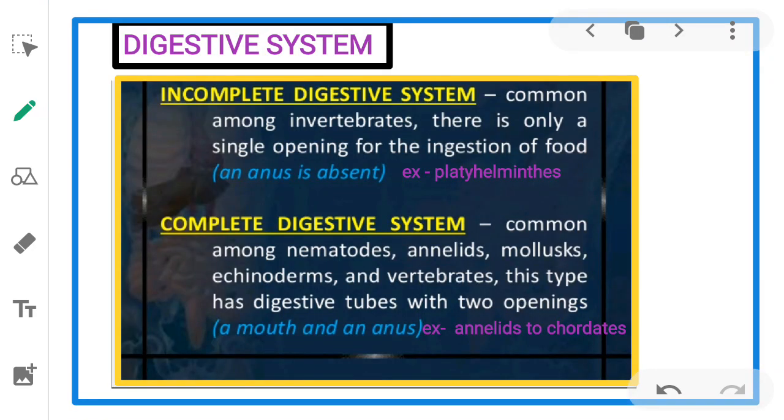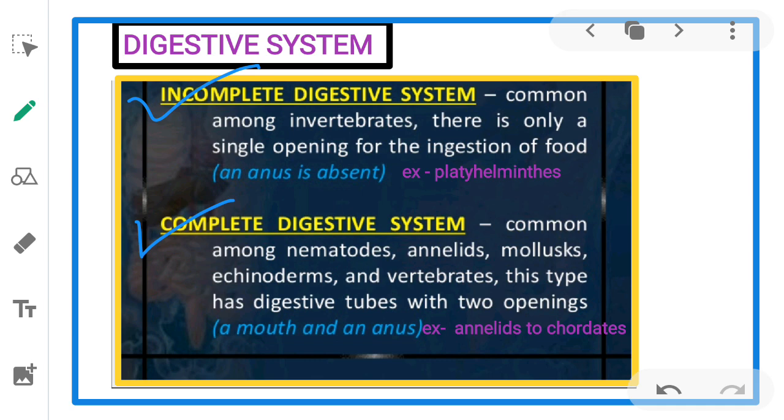Next, we study about the digestive system. There are two types of digestive system. First one, incomplete digestive system. Second one, complete digestive system. What do you mean by incomplete digestive system? They are common among invertebrates. There is only a single opening for the ingestion of the food, that is, the anus is absent. Only one opening acts as mouth and anus. Example, Platyhelminthes.